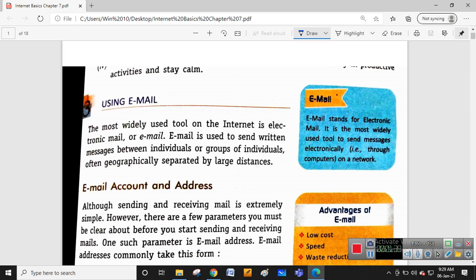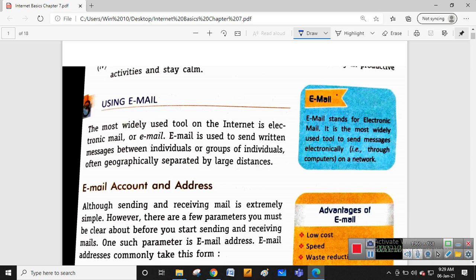So now, email, I don't need to tell you about email. Email is one of the widely used tools on the internet for sending messages to individuals or groups of individuals who are situated geographically at large distances. Most of you, I think, because of the pandemic, have created your own email IDs with the help of your parents or your brothers and sisters. Now, email account and address.